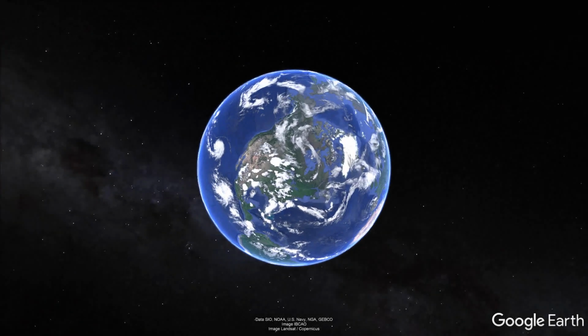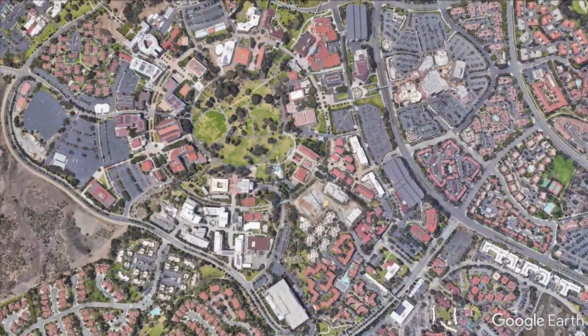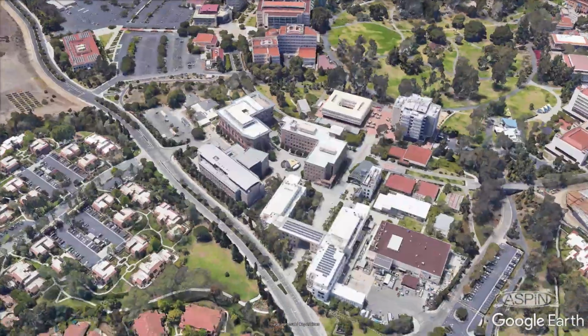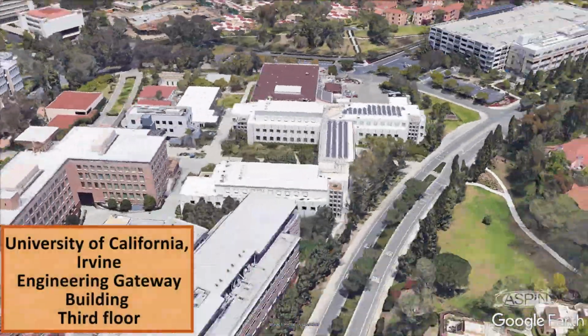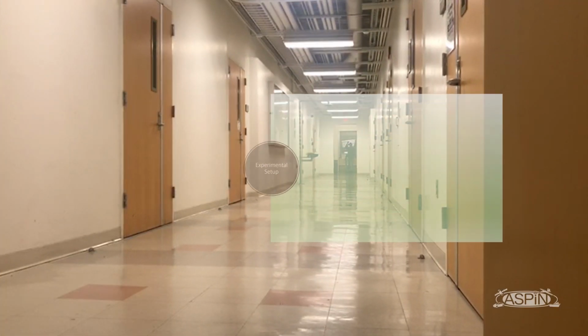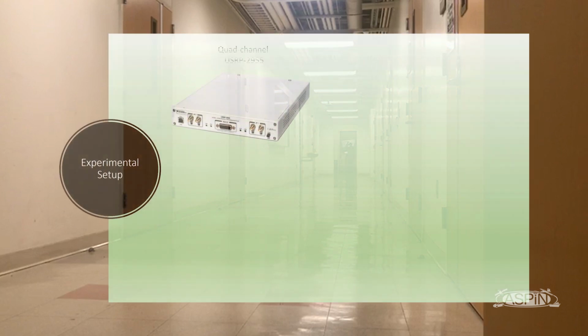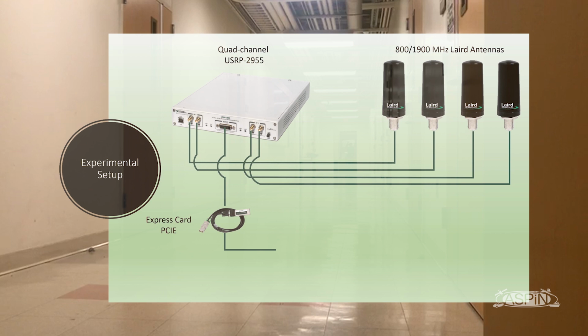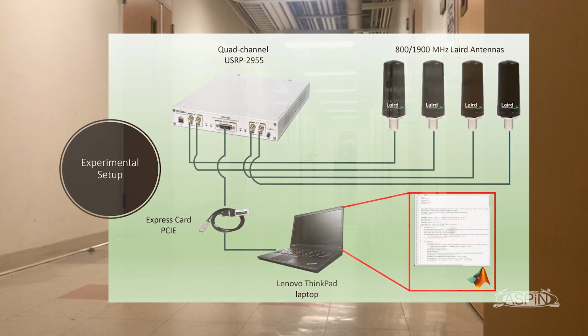To validate the proposed approach, an experiment was performed in the Engineering Gateway building at the University of California, Irvine. The LTE receiver was listening to 6 LTE towers, also known as eNodeBs, from 3 US cellular providers transmitting at 4 different carrier frequencies. A quad-channel National Instruments Universal Software Radio Peripheral 2955 was connected to the pedestrian-mounted receiver to sample LTE signals with a sampling rate of 10 megasamples per second. The receiver was equipped with 4 consumer-grade cellular omnidirectional antennas.